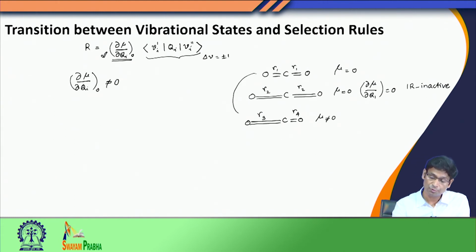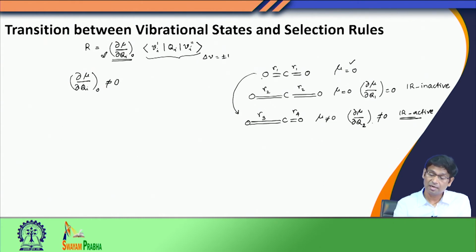Compared to the equilibrium geometry, if I move along, suppose I call this mode q2, I would see that d mu by dq2 is not equal to 0, because at equilibrium mu was 0, and now it is not equal to 0. So, this kind of motion is going to absorb IR radiation,